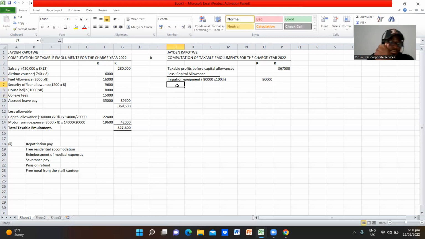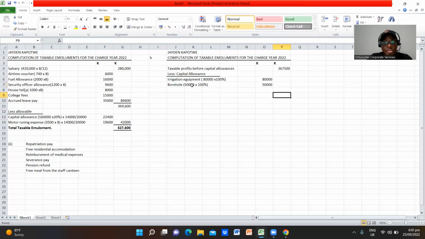What is the other thing that was purchased here? There is a borehole. A borehole also qualifies for 100%. These are farm works, so it qualifies for a capital allowance of 100%. So when you drill a borehole at your farm, you are actually reducing your tax liability by the actual expenditure incurred. The actual expenditure on this was 50,000, multiplied by 100%. So that gives us 50,000.